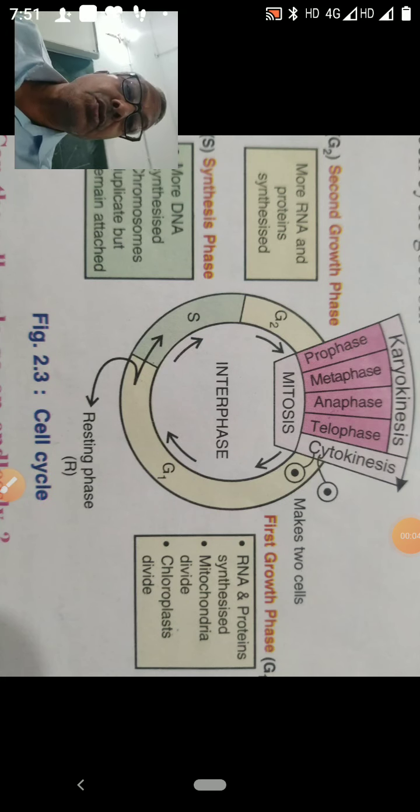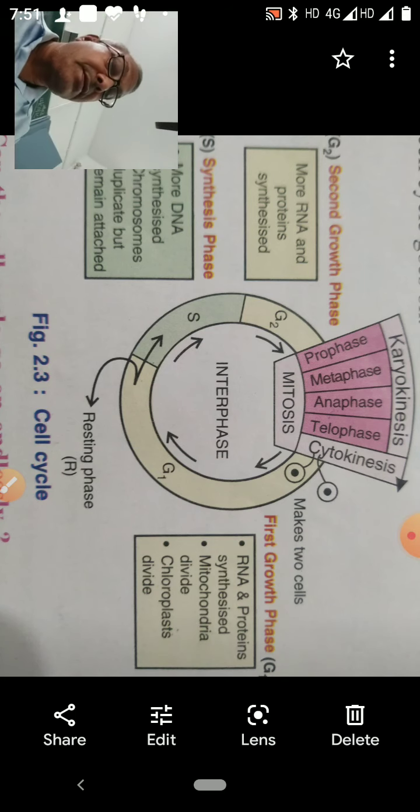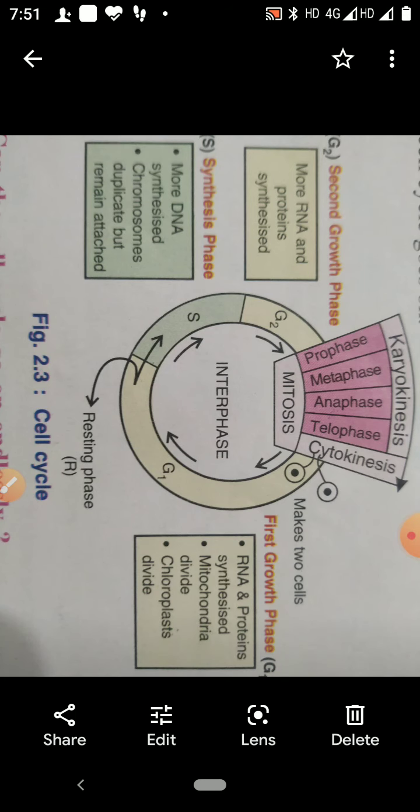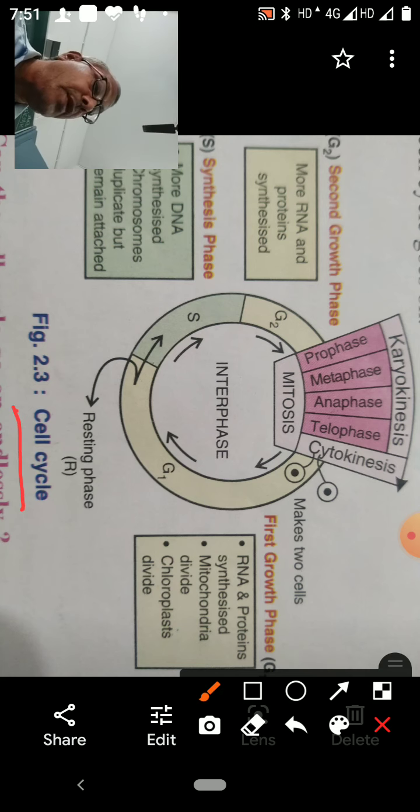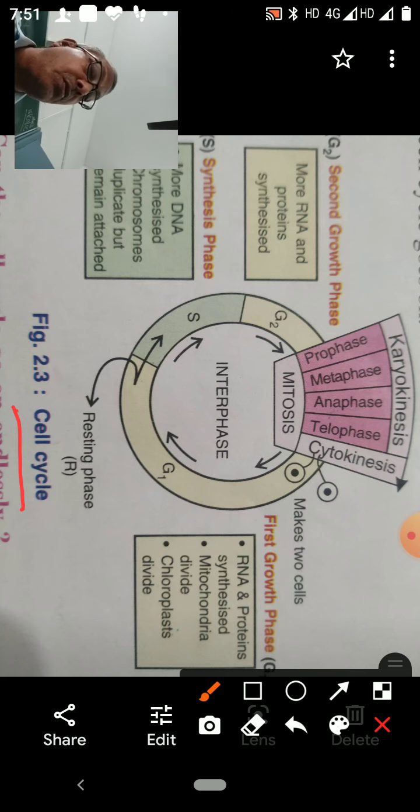Children, today in bio class I am going to teach you the cell cycle. You have to know the cell cycle is a 4-stage process in which the cell increases in size, copies its DNA, prepares to divide and divides.